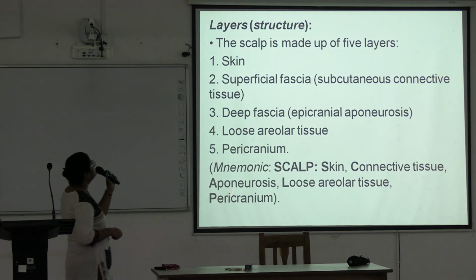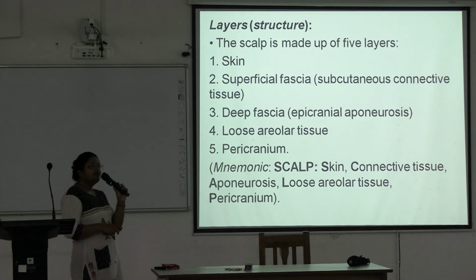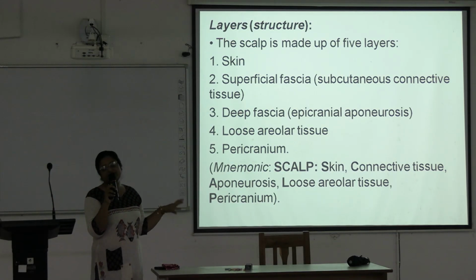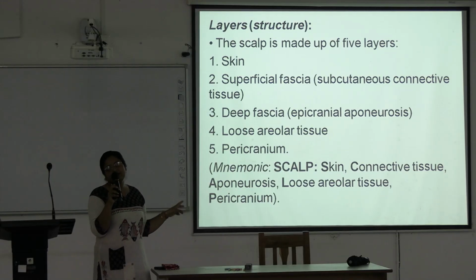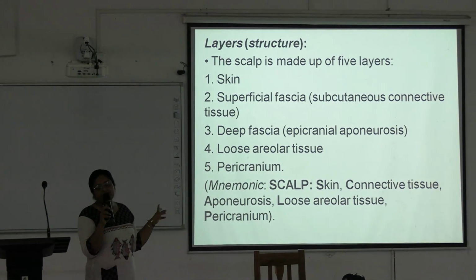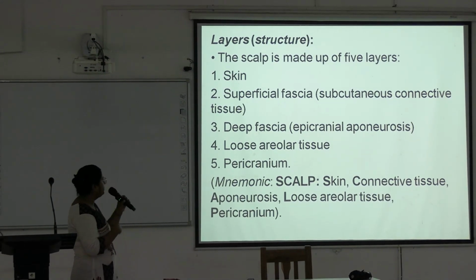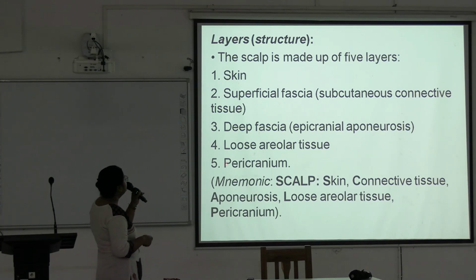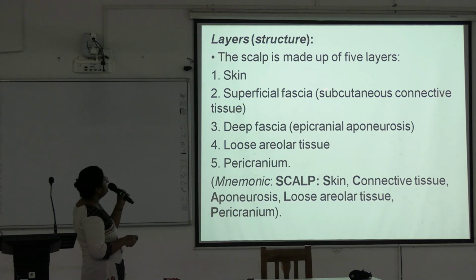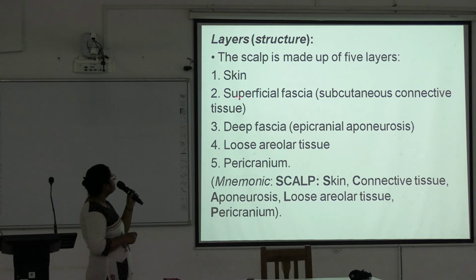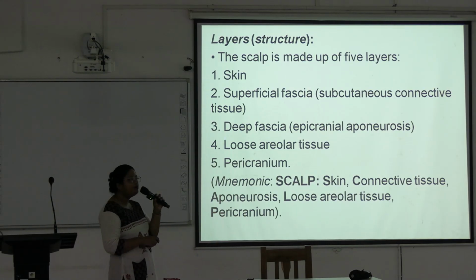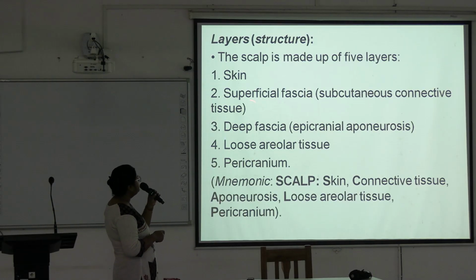Next we are going to the layers of the scalp. Scalp comes in your short note. These layers are very important, and some questions also come from the scalp, so you must know these layers. There are 5 layers. First, outermost is the skin. After that, superficial fascia, which consists of subcutaneous connective tissue.